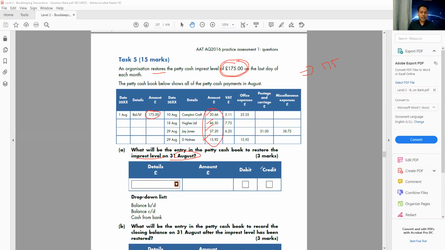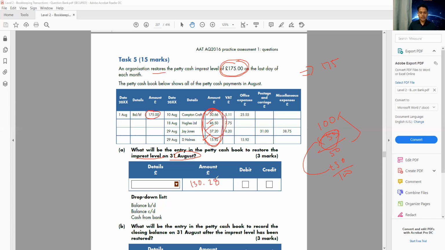For example, if you have 100 pounds and you spend 50, how much money do you need to go back to 100? You have 50 left, so whatever I have spent, if I bring 50 again, it's going to be 100 again, isn't it? Whatever I have spent here, if I bring the same amount from the bank, then it will be the same amount again. So I need 130. This is the amount I have used.